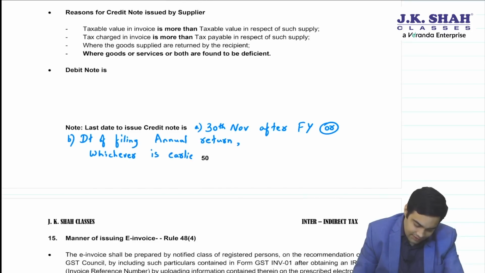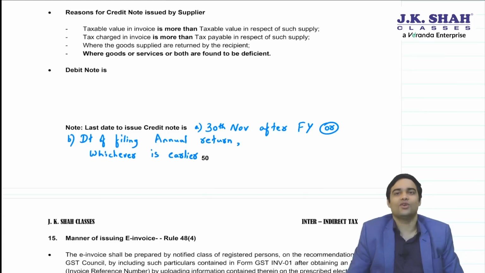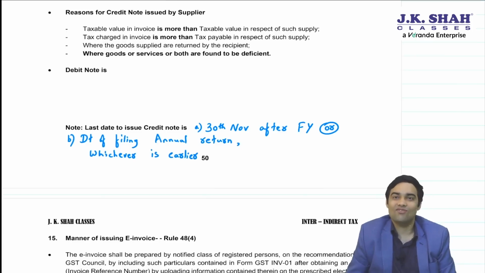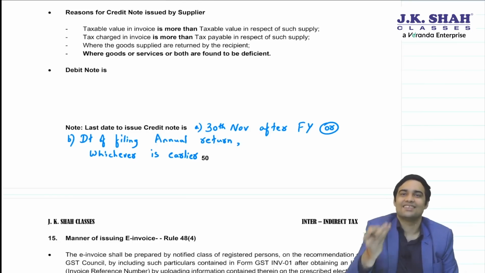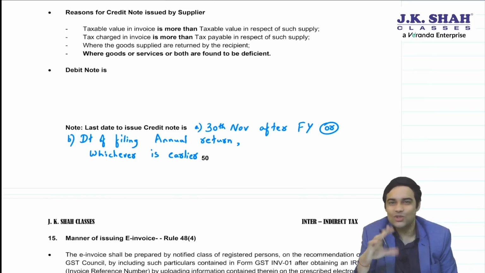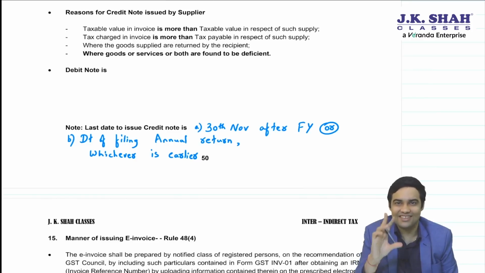You remember earlier the last date to issue credit note was due date for filing September month return after the financial year. Government has increased it by around 1 month 10 days. Earlier it was due date for filing September month return, that is 20th October. Now government has made that date as 30th November.